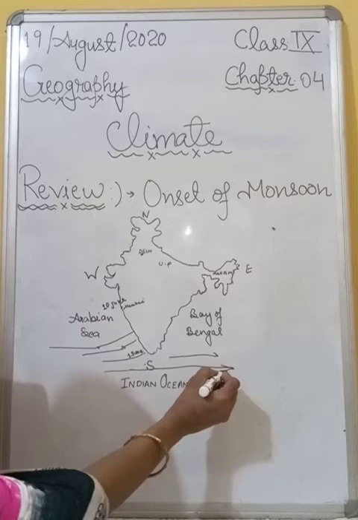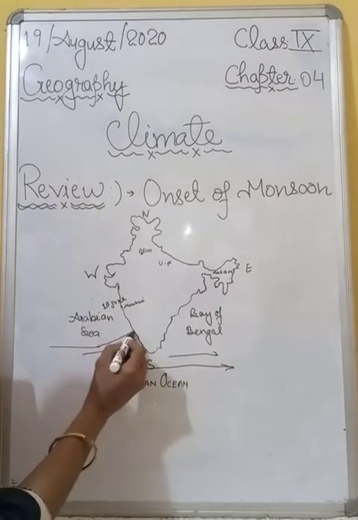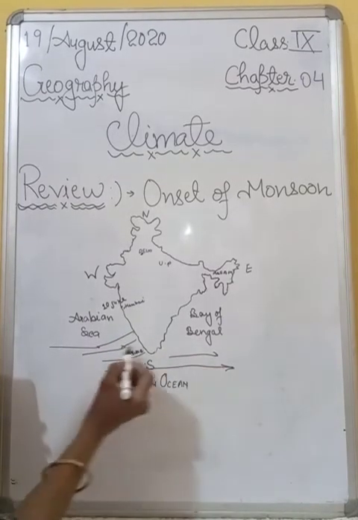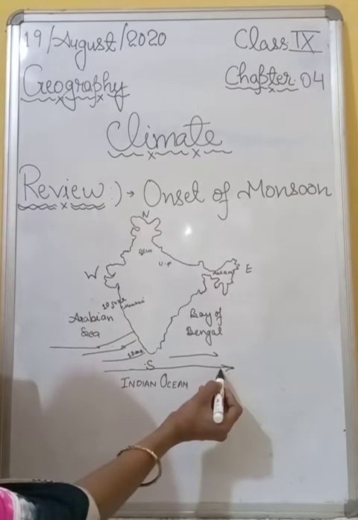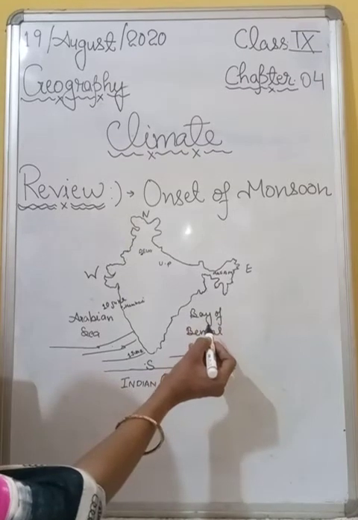All right, the Arabian Sea branch and the Bay of Bengal branch. This is the Arabian Sea branch and this is the Bay of Bengal branch. Both move rapidly.